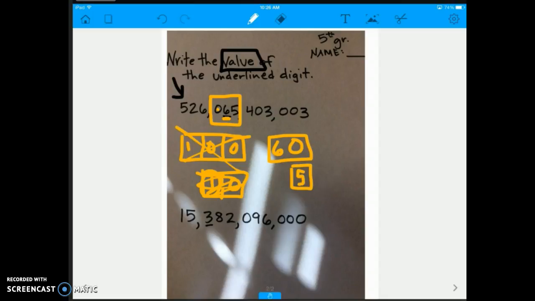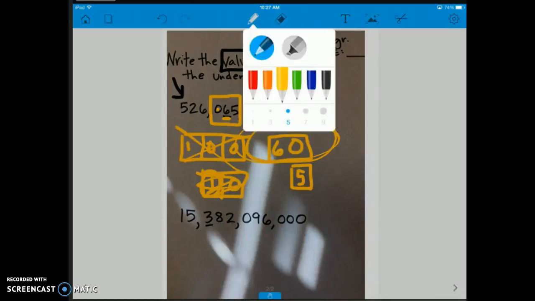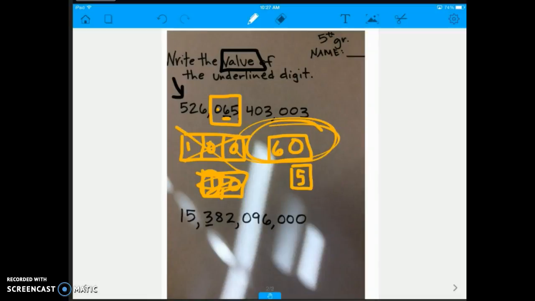But what number are we focusing on? We're focusing on the 6, so I would have picked that one. So, how much is that 6 worth? It's not just 60 though, because it's in what period? It is in the millions period. So I'm going to say that 6 is worth 60 million.